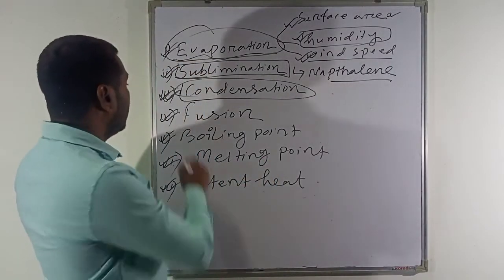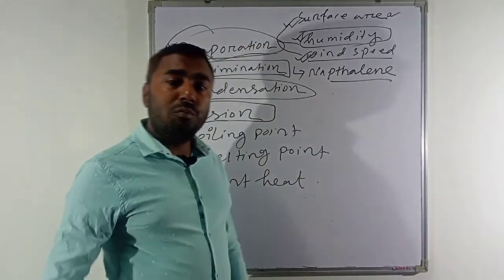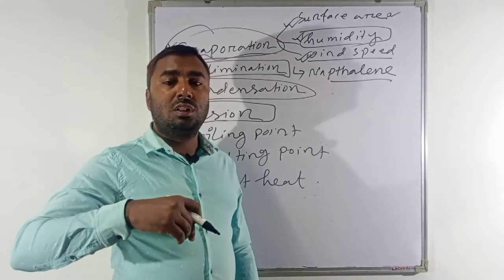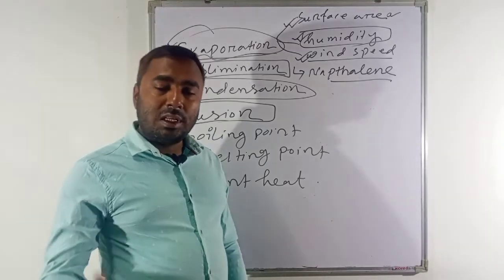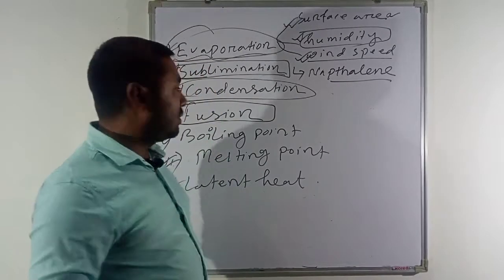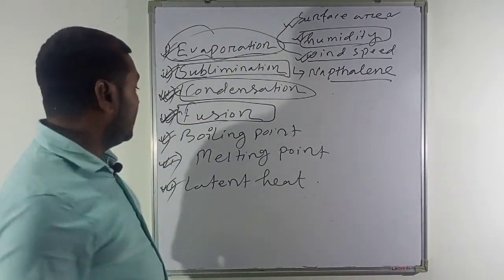Condensation. Then fission. There are some substances that change directly from gaseous state into the solid state of matter without changing into liquid state, and that particular process is called fusion.